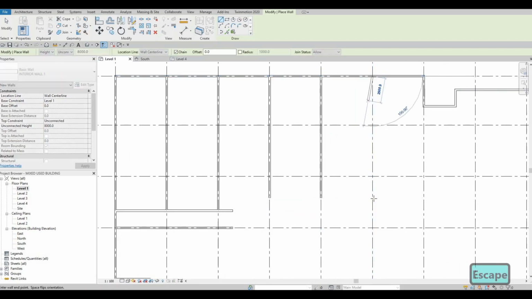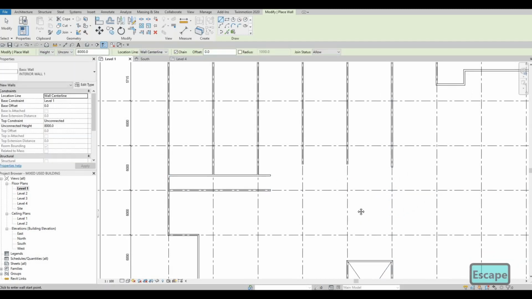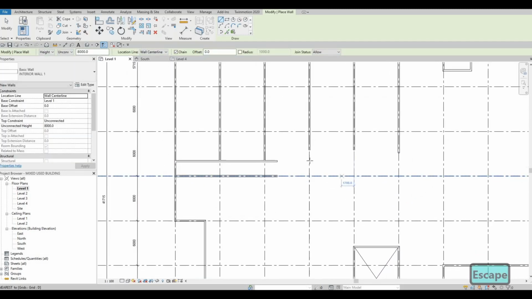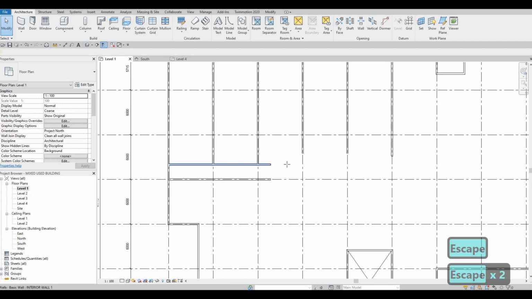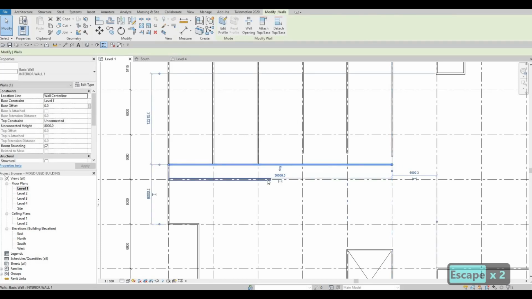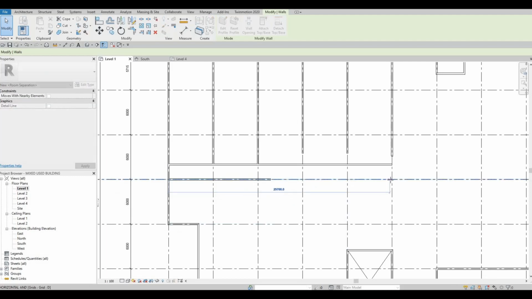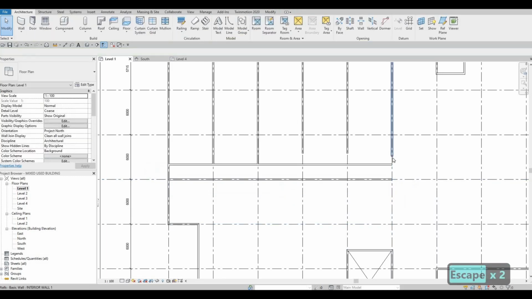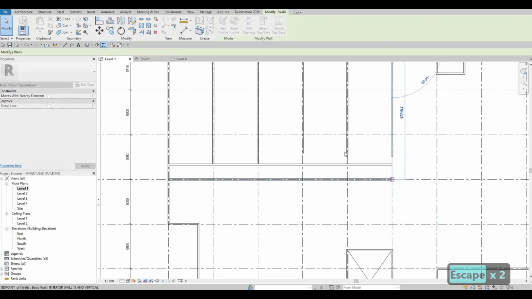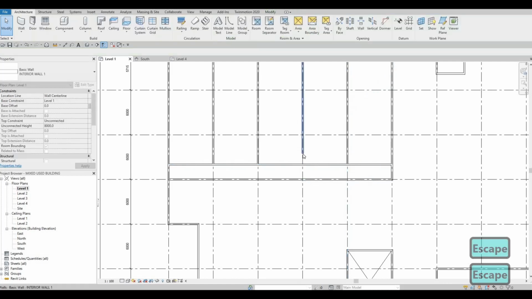So I'm just dividing all the retail space for now. So similar to that. And then here, I'm just gonna extend this all the way here. And then extend this one here as well. Let's close this off like that. And then we could just create our stairs after we finish here.